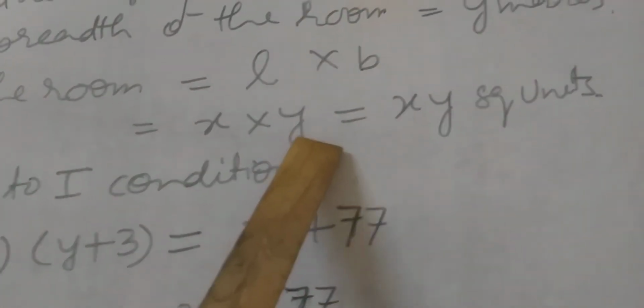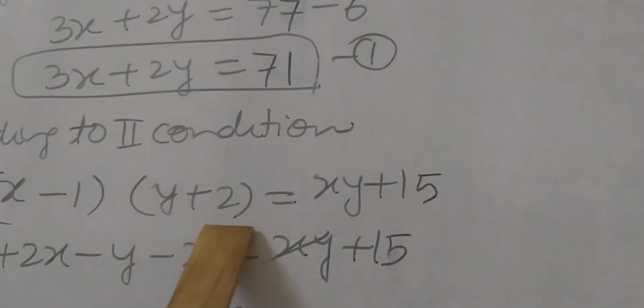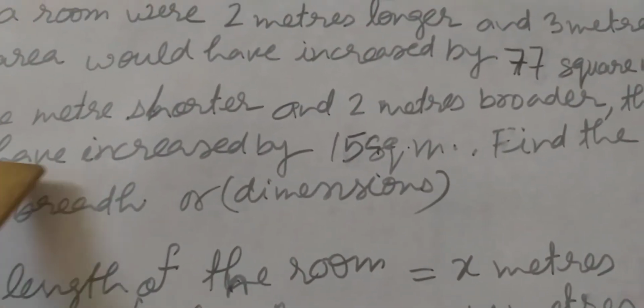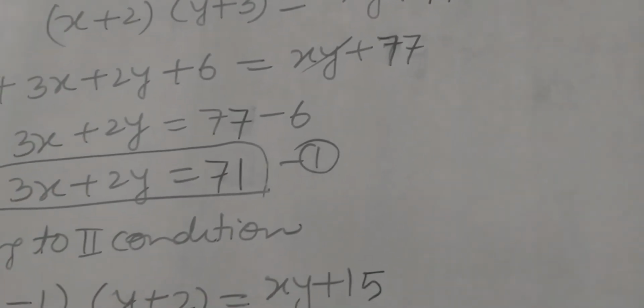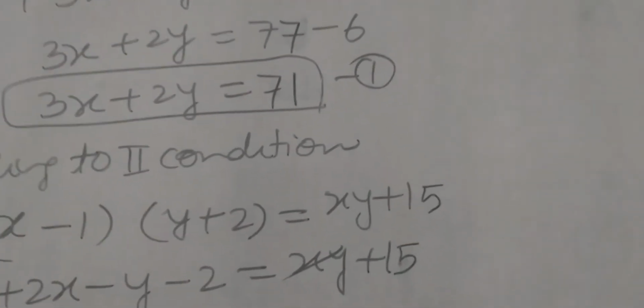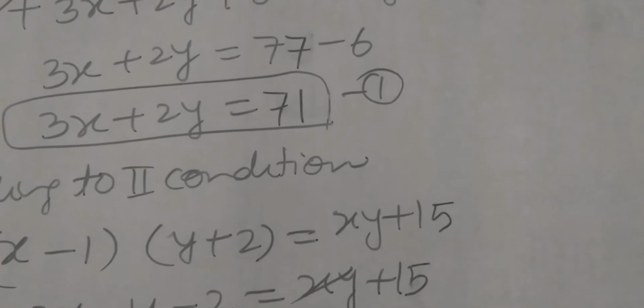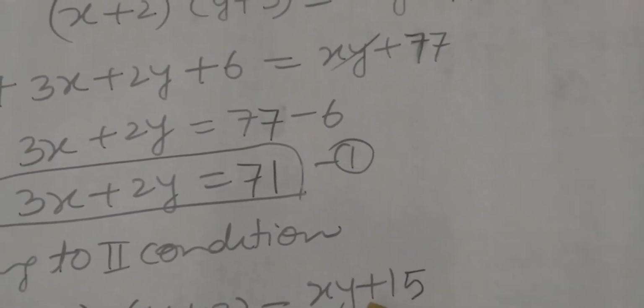So in place of y, we can write y plus 2. Then it is given the area would have increased by 15 square meters. So area is xy, so we have to write xy plus 15 because it is increasing, that's why plus 15. If it is decreasing, then we have to write minus.